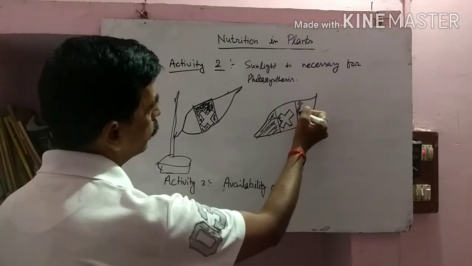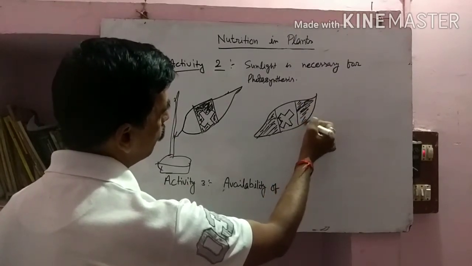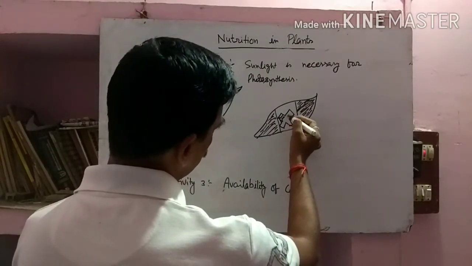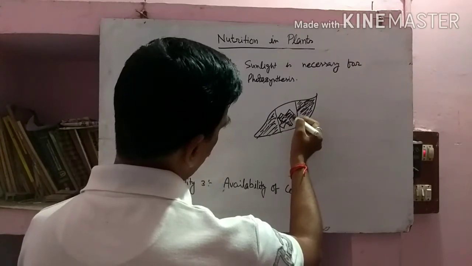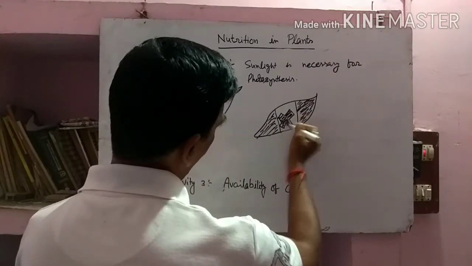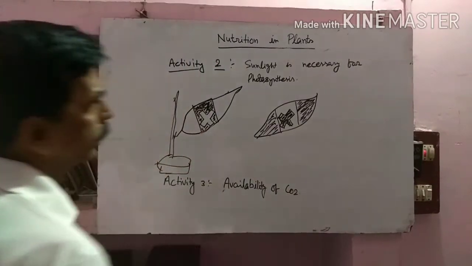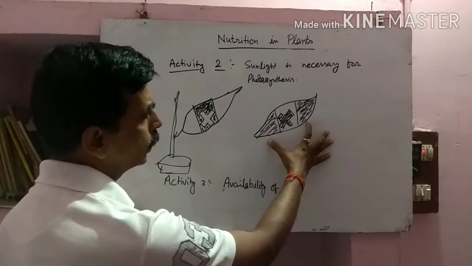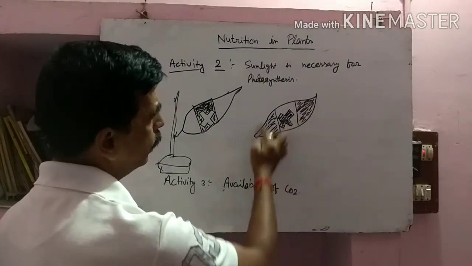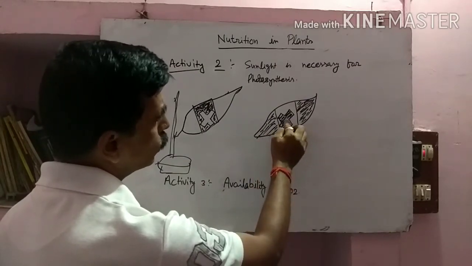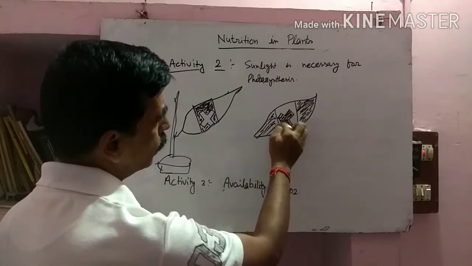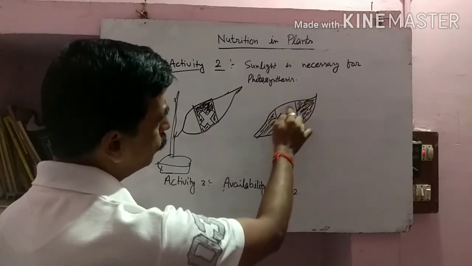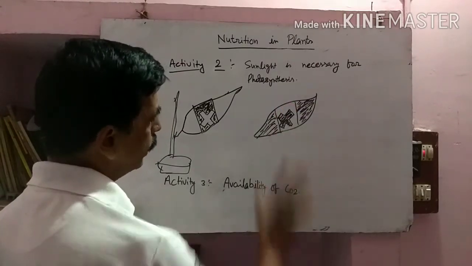This part was also exposed, so this one also becomes blue black in color. This shows that sunlight is necessary for photosynthesis, because this part is exposed in sunlight. That's why this part prepares starch, and this part is also exposed to sunlight, so it also prepares starch, and this part that is covered remains as it is.